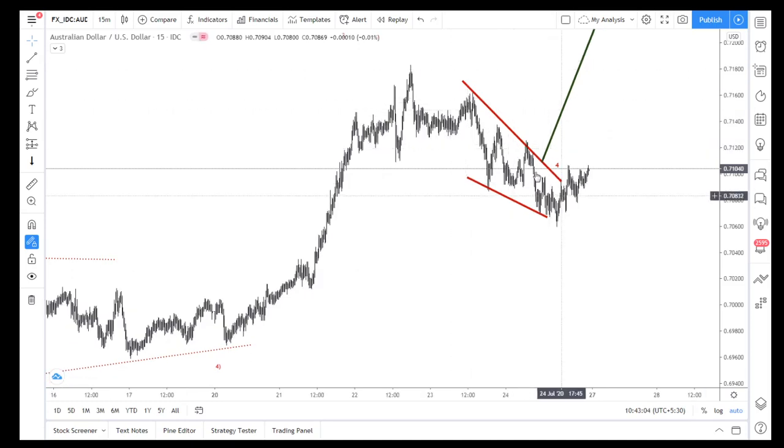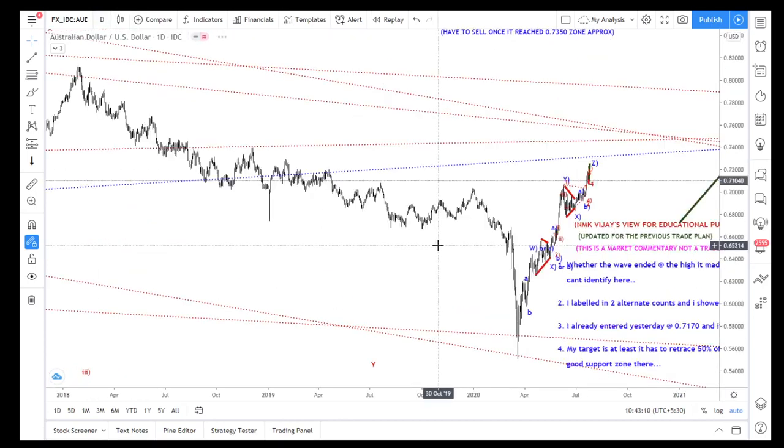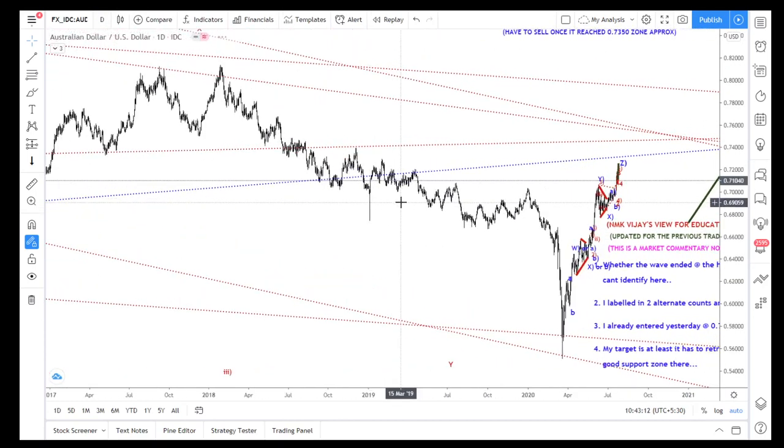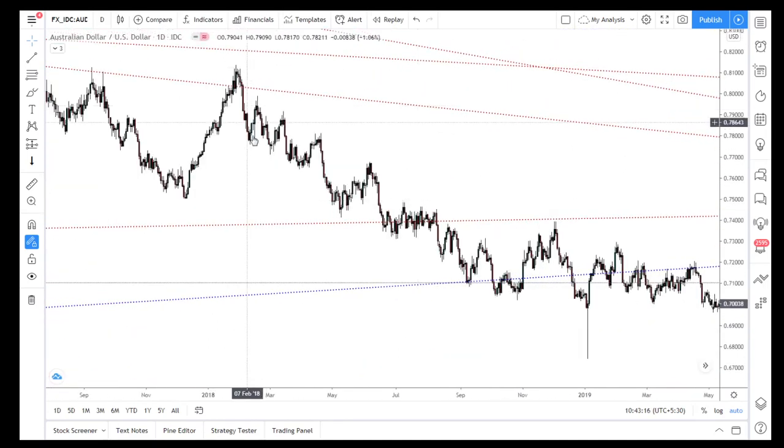That same kind of formation happened in the Australian dollar in the daily here. See, 1, 2, 3, 4 and 5. So this is also a leading diagonal.